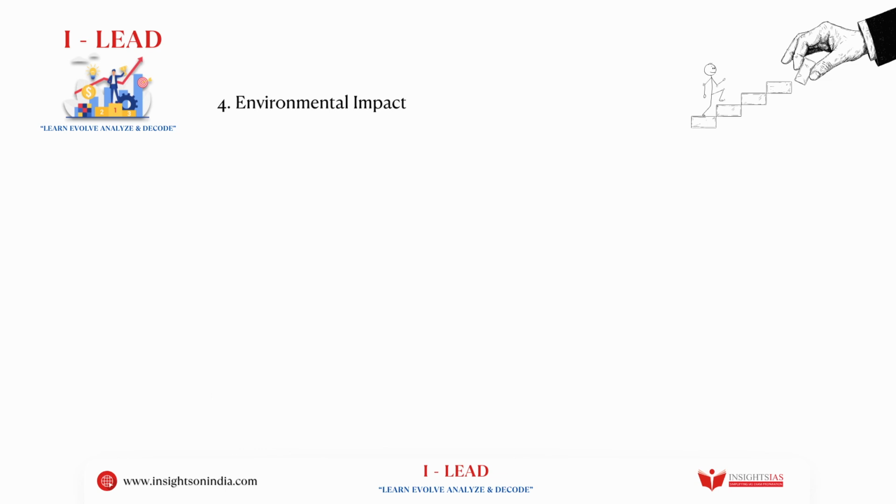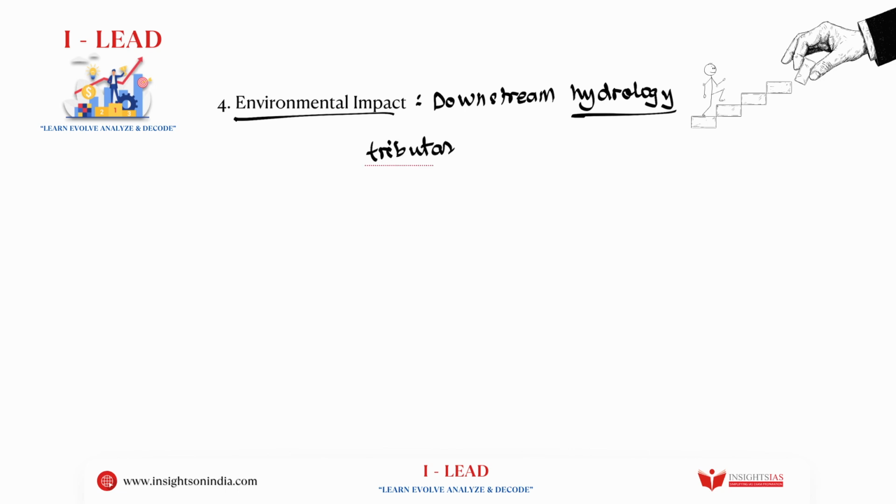What is the fourth impact here? The fourth impact is the environmental impact. See, downstream hydrology, okay, downstream hydrology is very different. Whatever you do in the upstream, it has a severe impact on downstream. It could disrupt the flows of the tributaries. The tributaries could change its trajectory entirely, and hydro projects in India could also suffer.